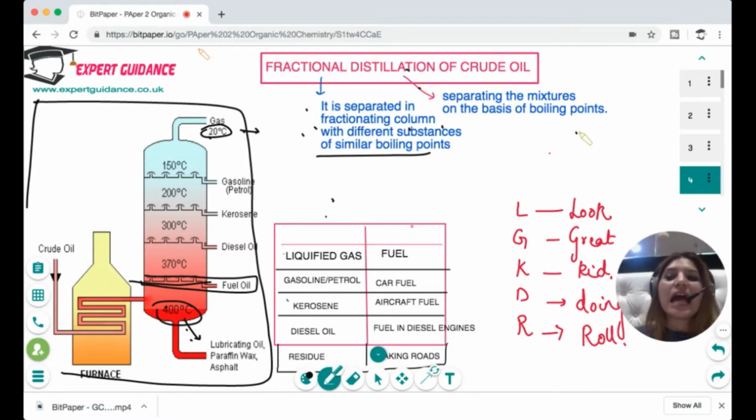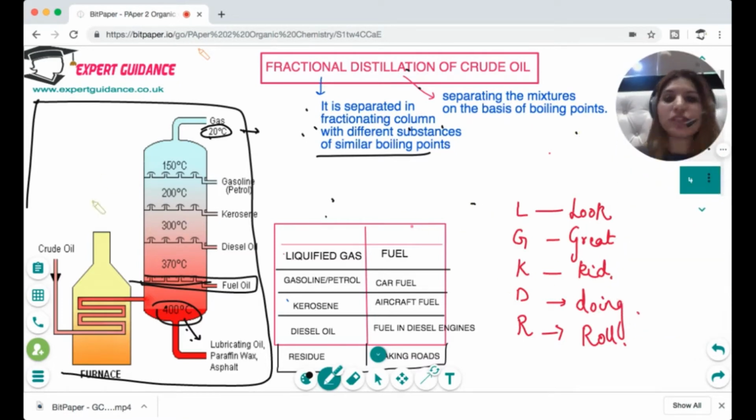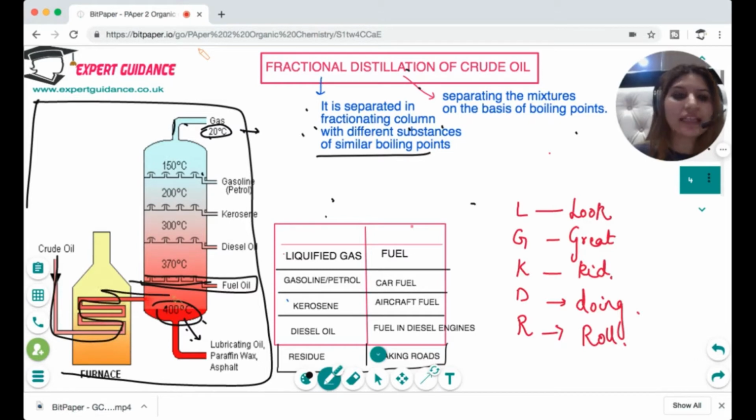So the crude oil has all the components which differ in their boiling point. So we can use this property by taking a fractionating column and maintaining a series of temperatures. At the bottom, the higher temperature, and at the top, the lower temperature. Now we heat the crude oil at a very high temperature and put it inside this column at the bottom. The vapors will start to rise, and the shorter chain ones, which have the lower boiling point, will condense at the top, followed by the medium chain, and the higher boiling point liquids at the bottom.